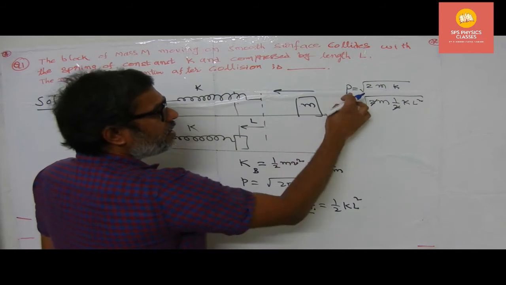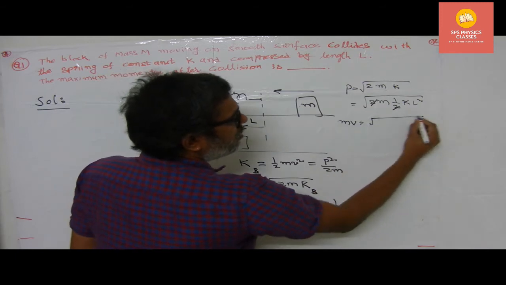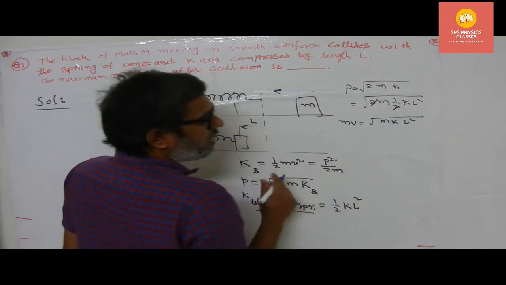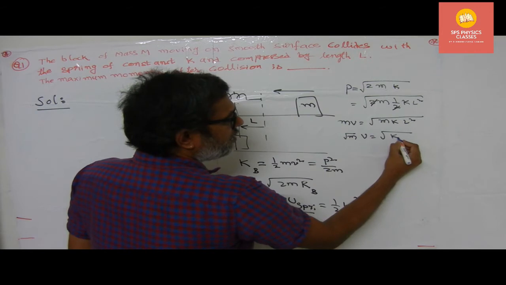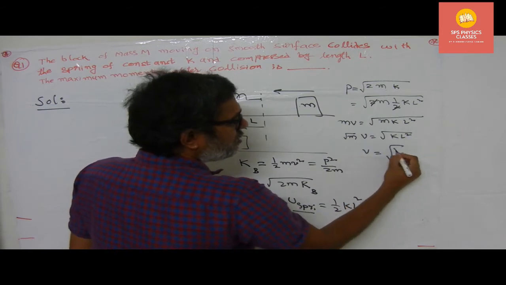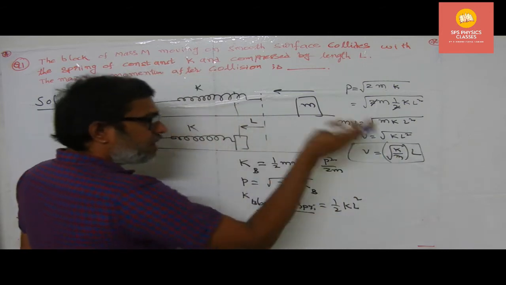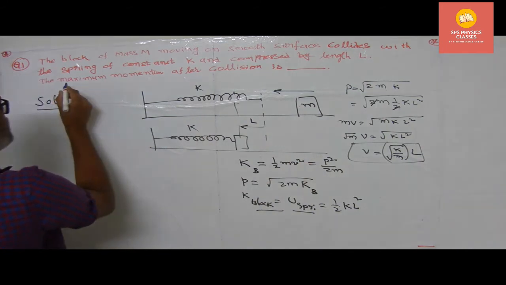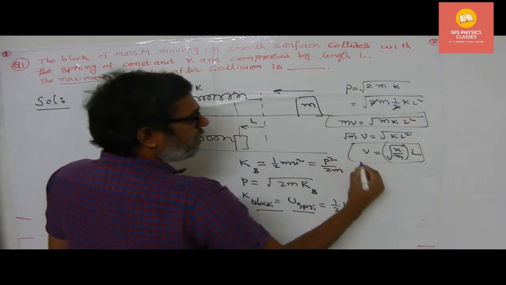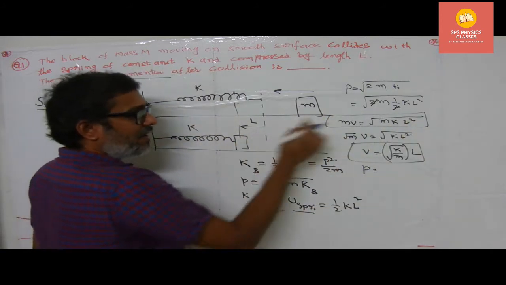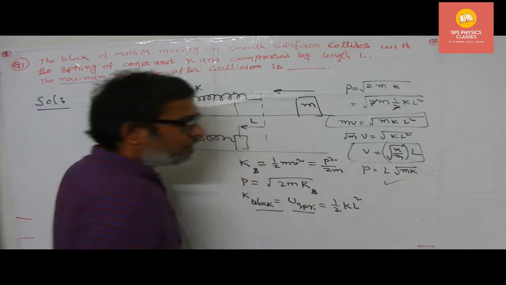2 gets cancelled. Now what is momentum? Mass into velocity. So therefore, mass into velocity is equal to root of m k into L square, and then here m and m cancel. Root m into v is equal to root of k L square. Or velocity is equal to root of k by m into L. So this is called the final velocity. But what we need is nothing but the maximum momentum. Therefore, here itself we can stop. That means the momentum of this particular block is given by L comes outside, L into root of mk. This is the right answer for that.